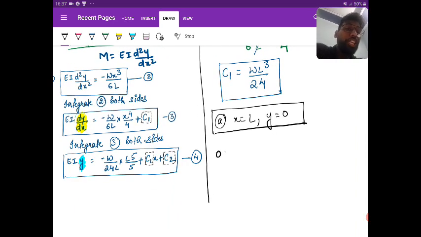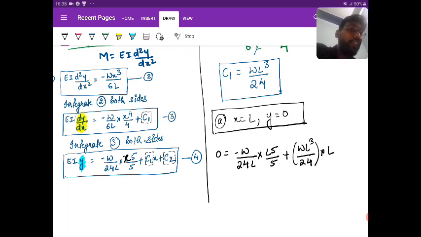So 0 is equal to minus W by 24L into L power 5 by 5. This is L power 5, yes, L power 5 by 5. Plus C1, which you got as WL cube by 24, multiplied with L, plus C2.